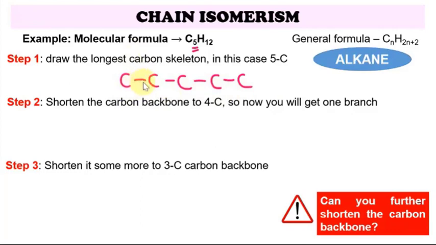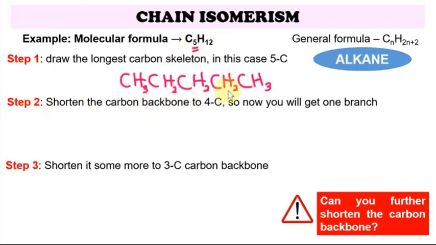The first carbon has only one bond here, so I'm going to put another 3 bonds, which are hydrogens, CH3. This carbon already has 2 bonds, so it needs 2 more hydrogens. This carbon also has 2 bonds, so it needs 2 more hydrogens. The last carbon has only 1 bond, so it needs 3 hydrogens. Let's count our carbons: 1, 2, 3, 4, 5. Our hydrogens: 3 plus 2 plus 2 plus 2 plus 3 is 12. So this is our first structure for C5H12.